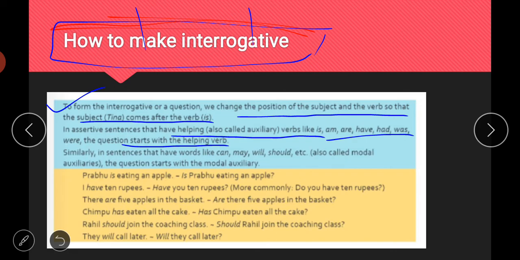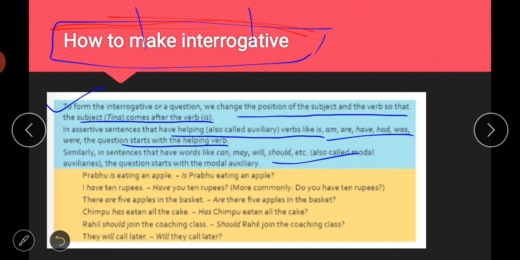Similarly, in sentences that have words like can, could, may, might, will, would, shall, should, these modal auxiliaries act like helping verbs, and the questions will start with these words. So if your sentences contain is, am, are, then is, am, are will come at the start of the sentence. If the sentences contain can, could, may, might, or should, these words will come at the starting.